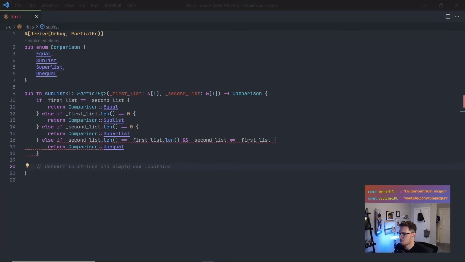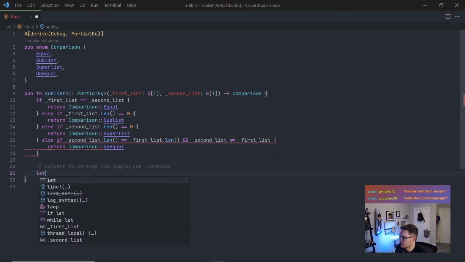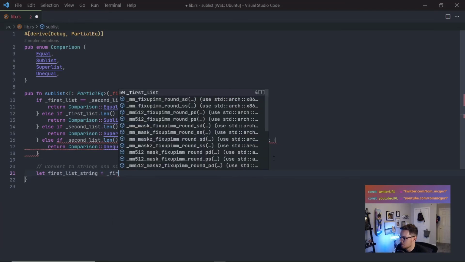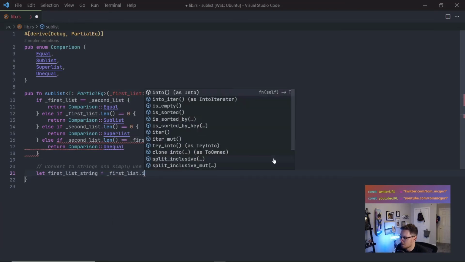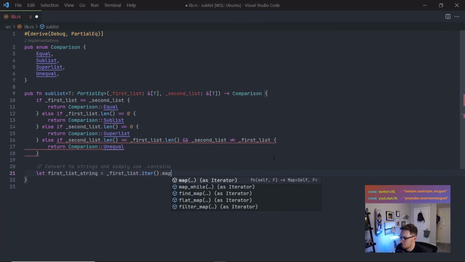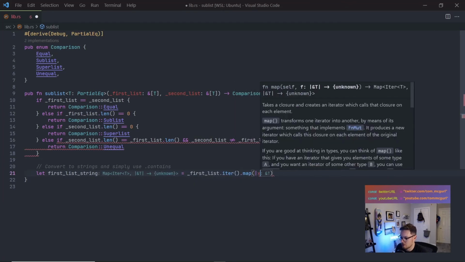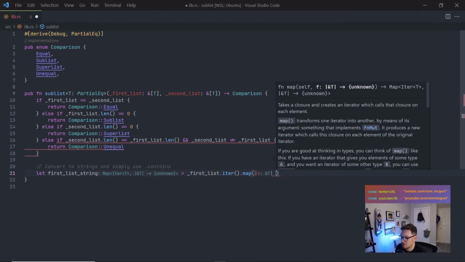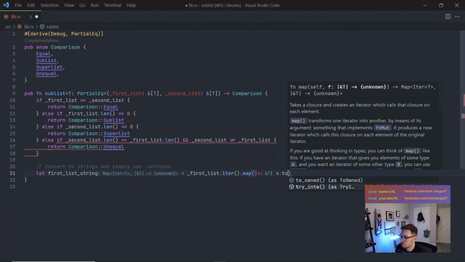All right, so let's do it. What we're going to do is convert it to a string. To do that, let's call it first list string, set it equal to first list. We're going to convert it to an iterator so we can iterate over it. We're going to map so we get a new list, converting each one to a string. So let's give it an anonymous function, x, and we're going to do x.toString.